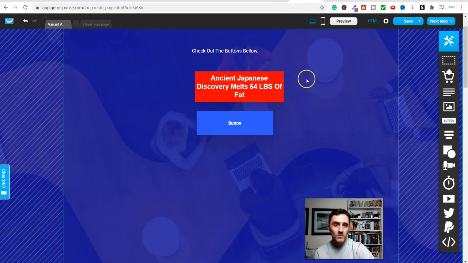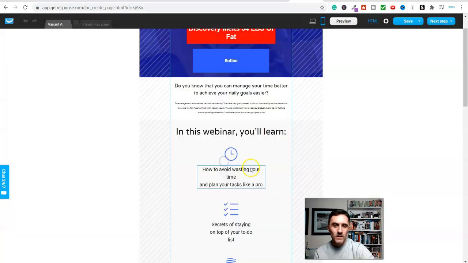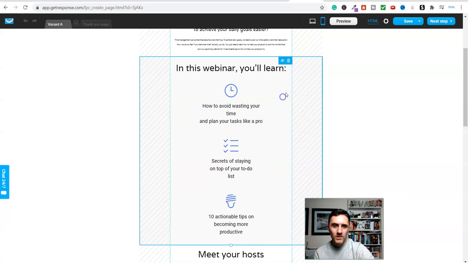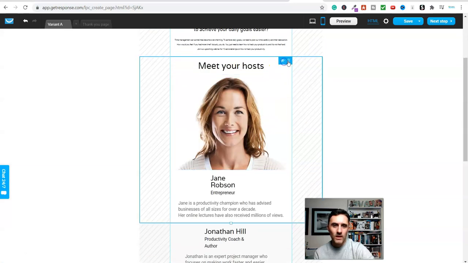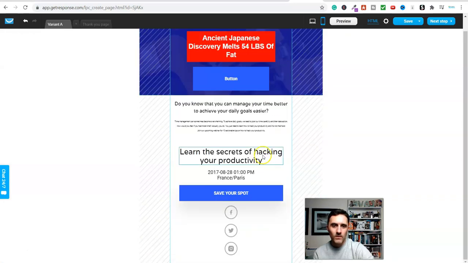But once you've done this process here and you're happy with this, you click on save, or you can save it as a template, but you'd click on next step and then continue. Let me just get rid of this here. We don't want that. We don't want any of this. Get rid of all of this stuff here.